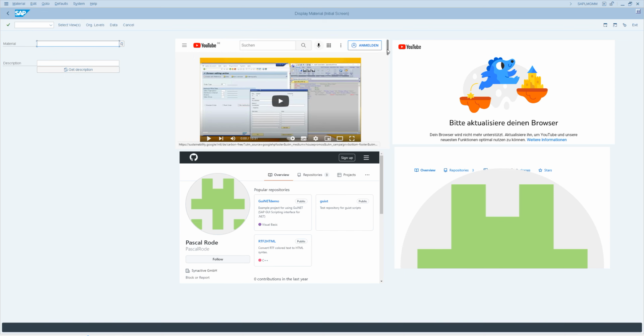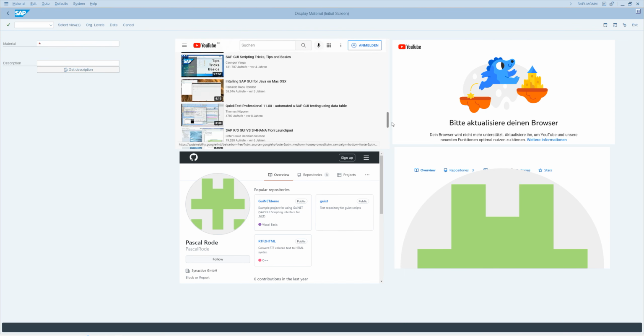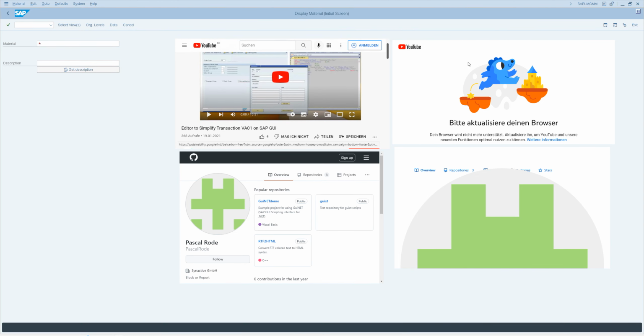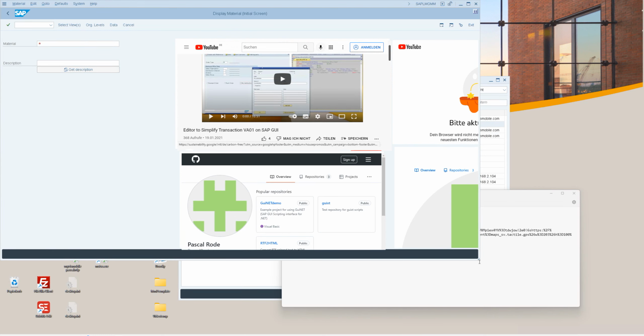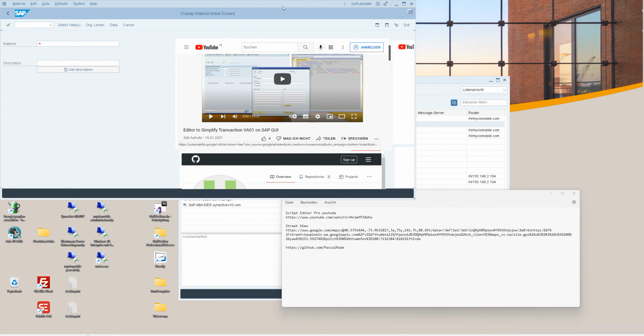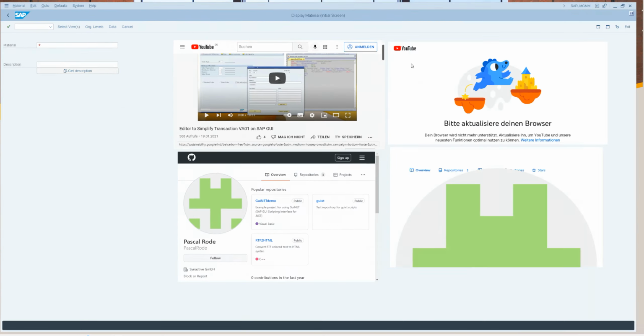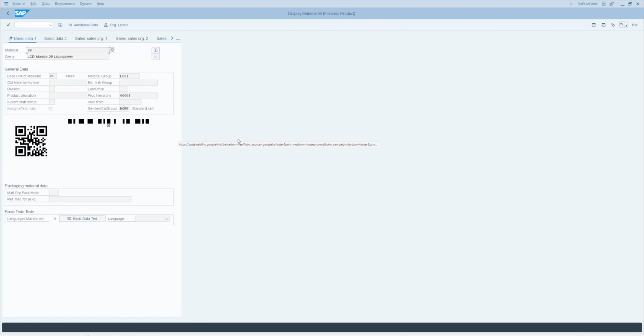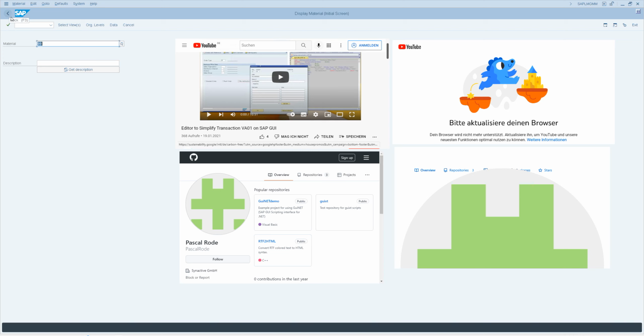And now, as you can see, all the controls are embedded into the current transaction. If you change the window size, you can see that the control is still there, and you can even go to any material, do some things with the material and go back. And now here we have the controls.